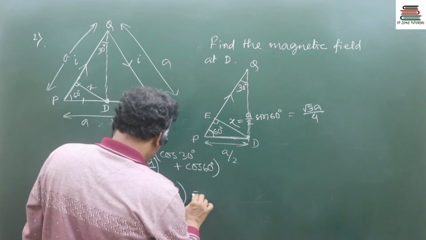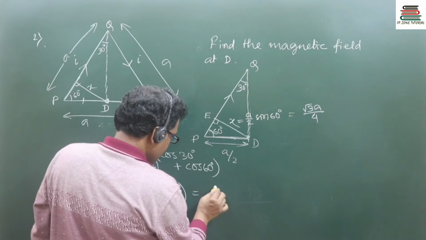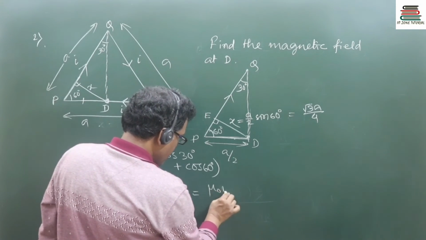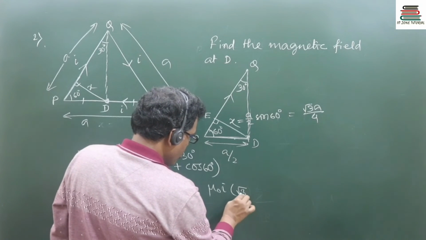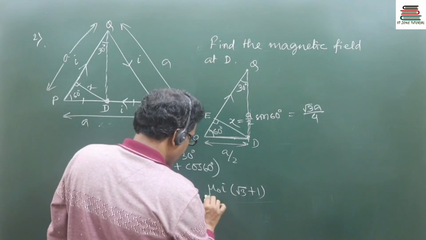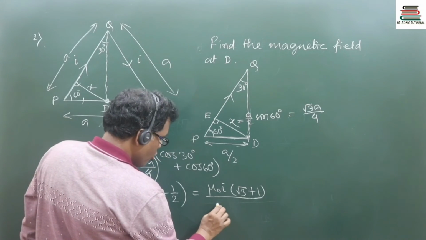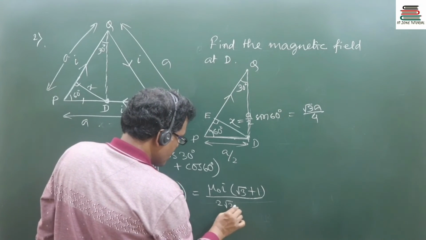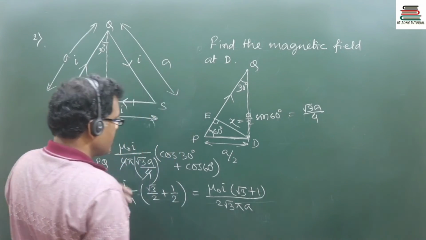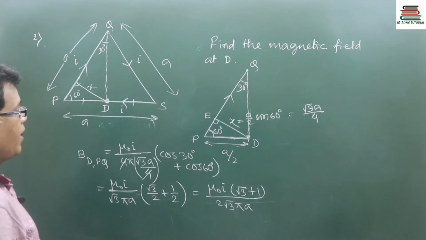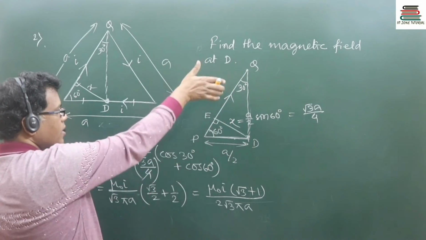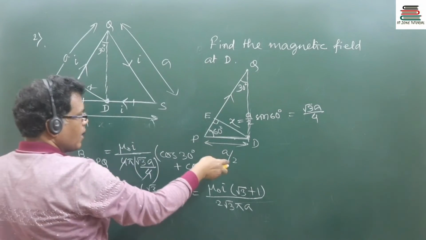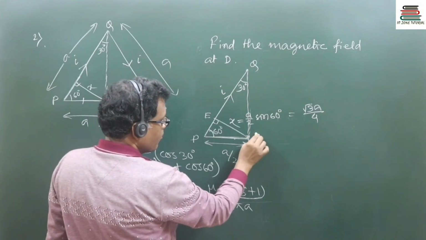Simplifying, I get mu naught I into root 3 plus 1 divided by 2 root 3 pi a. This is the magnetic field due to PQ carrying current I at the point D.